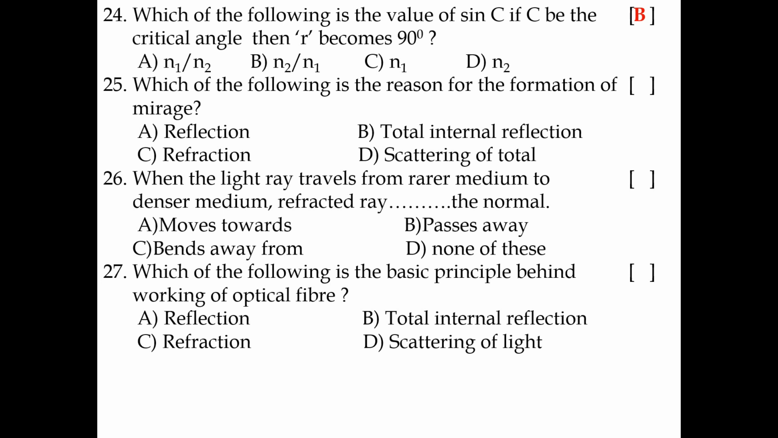25. Which of the following is the reason for the formation of mirage? Total internal reflection. 26. When the light ray travels from rarer medium to denser medium, the refracted ray moves toward the normal. When the light ray travels from rarer medium to denser medium, the refracted ray bends towards the normal.